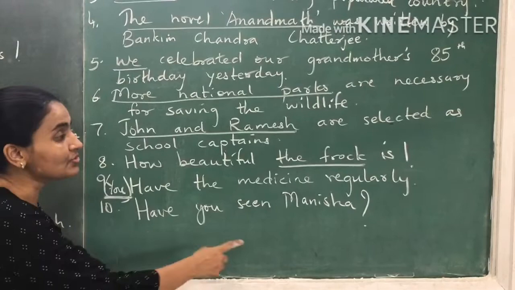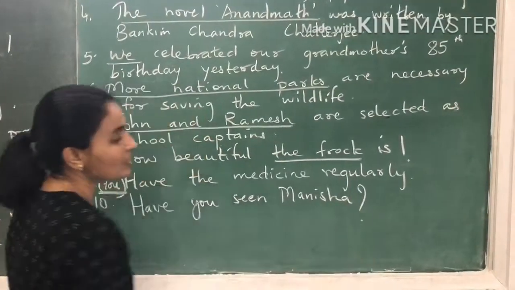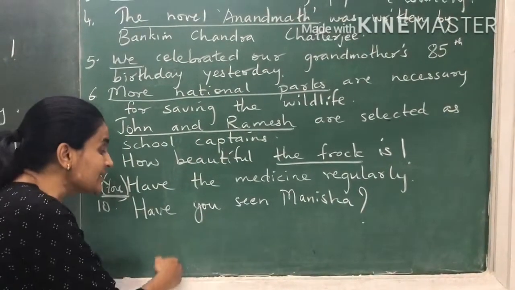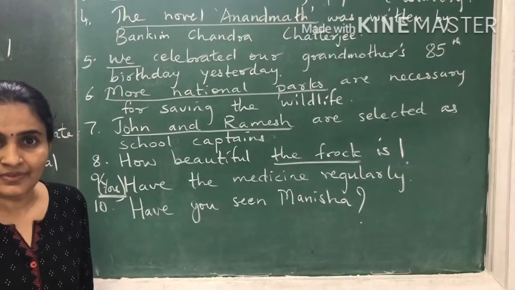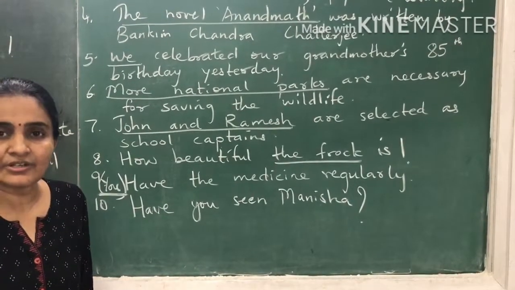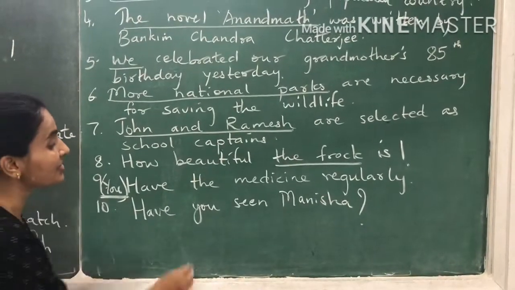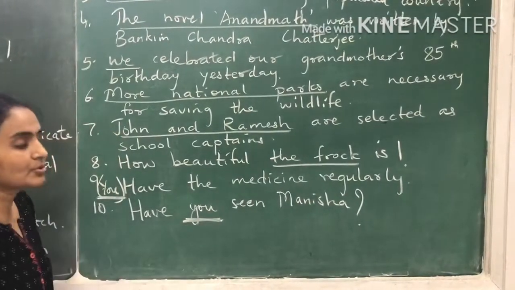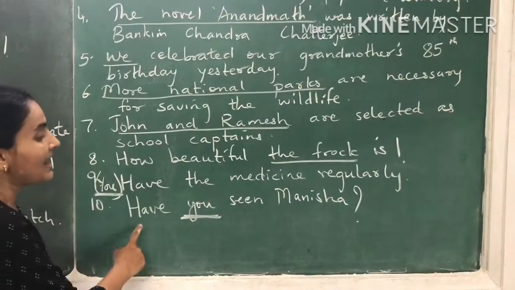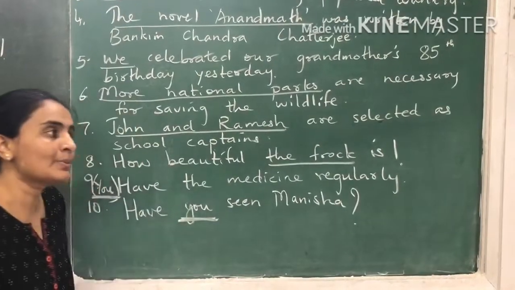Next is, have you seen Manisha? It's a question. So make it, you have seen Manisha. Instead of have you seen Manisha, make it you have seen Manisha. So what is the word you get? You. You is the subject. Have seen Manisha is the predicate.